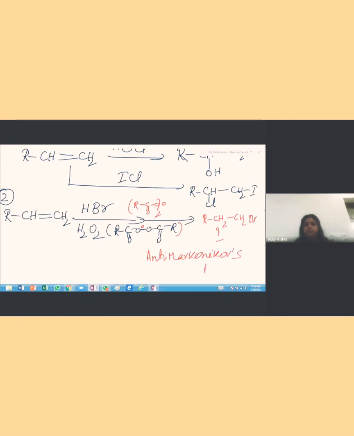Here the more electropositive part goes to that carbon which is having less number of hydrogen. This blue hydrogen is coming here, one hydrogen is coming here. So why and how?